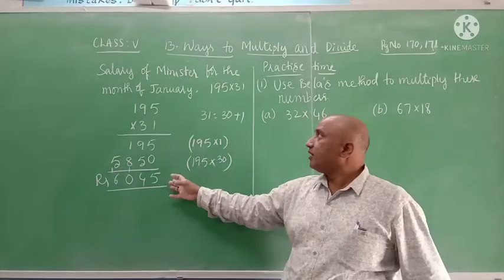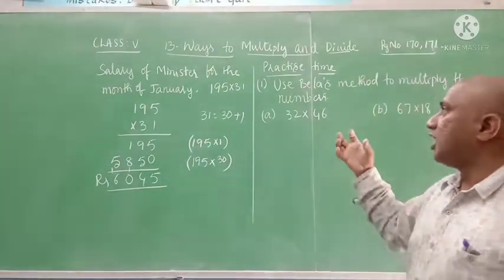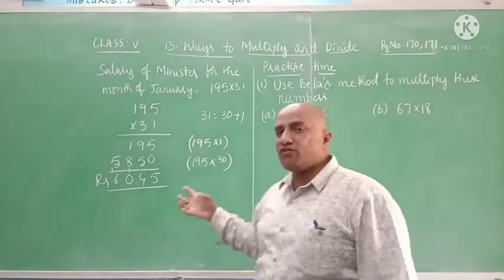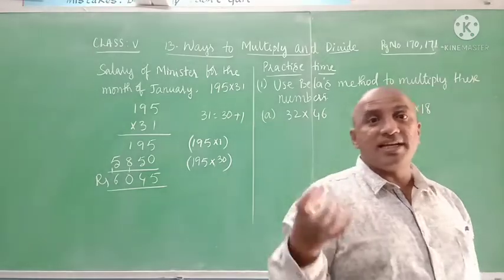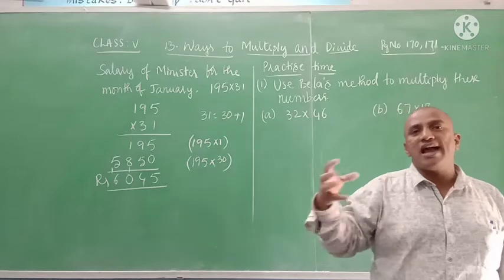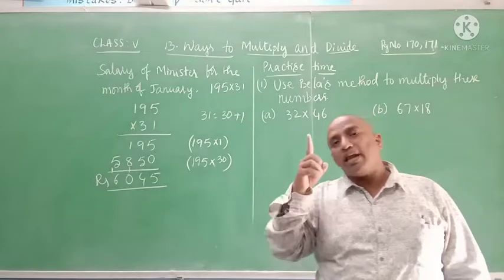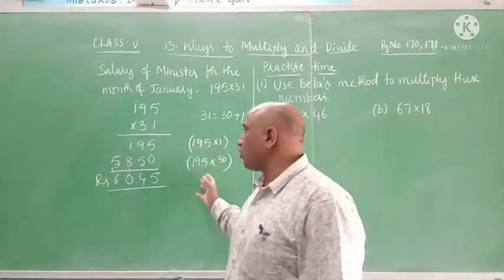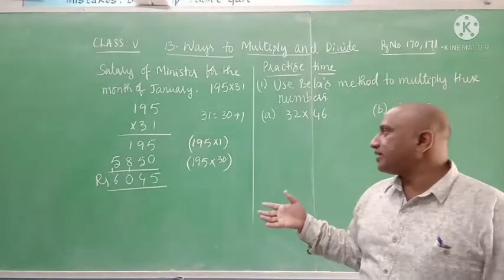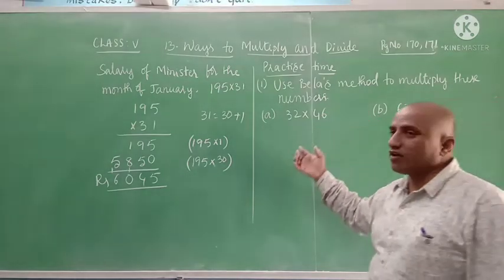Like this, Bela's brother Banu found the salary of the minister for the month of January. So far we have discussed two methods. That is Maniratnam's method, where he split the two numbers, found the products, then added. Here she splits only one number, finds two products, and the two products are added. We got the product. Now with this knowledge, we will discuss some questions from practice time.